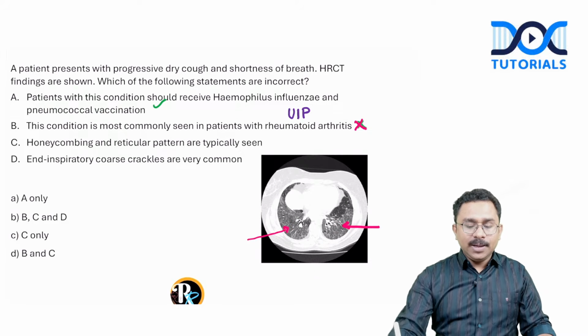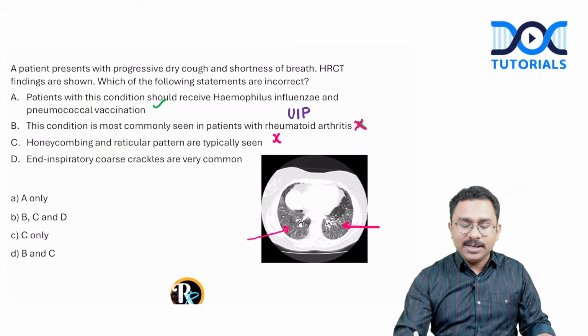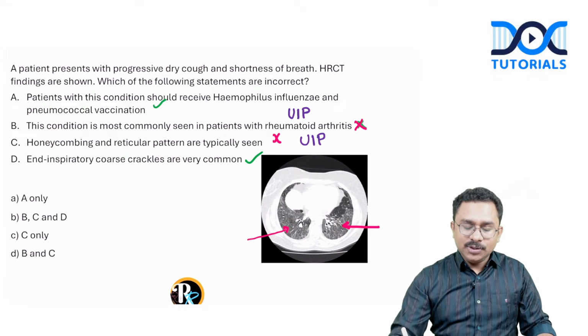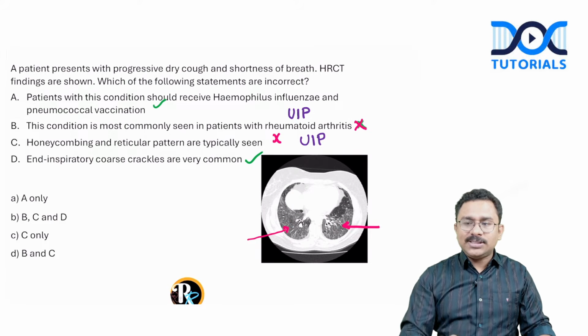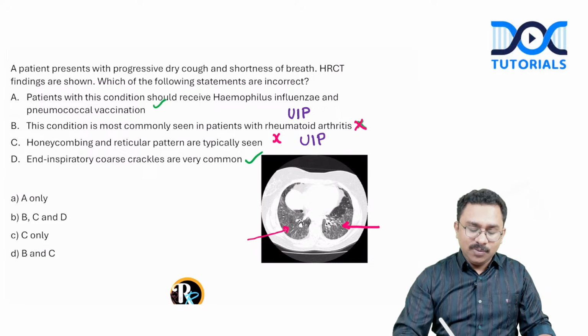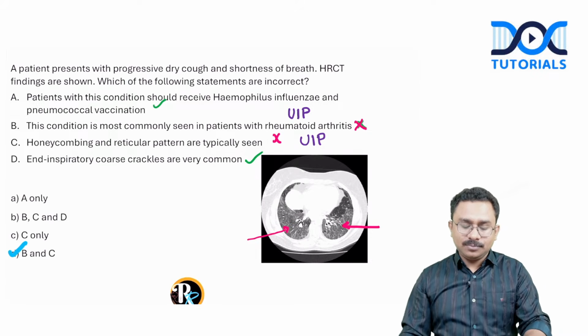Coming to the next option, honeycombing and reticular pattern are typically seen. In this particular case, no. Honeycombing and reticular pattern are again suggestive of usual interstitial pneumonia pattern only, UIP pattern. End inspiratory coarse crackles, again it is correct only. So they are asking about which of the following statements are incorrect. If this was the question framing, then the answer would be the options B and C. This would be the answer for this question.